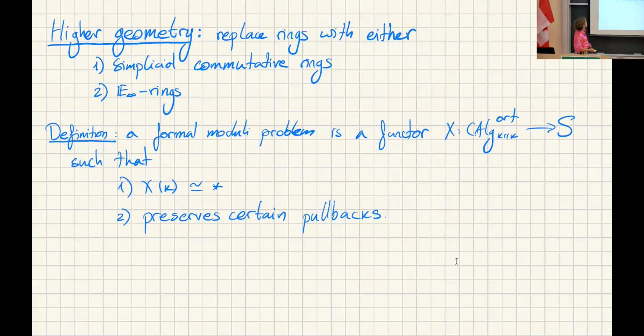So it is something such that deforming over K, which is the base field, should just give you the point, because there should be no non-trivial deformations over the already existing base field. And it also preserves certain pullbacks. And it makes sense to think about this in terms of scheme theory, because if you dualize this, deforming over a pushout is just deforming over each of the pieces in a way that agrees on the intersection. So that is essentially what we're asking for in here.